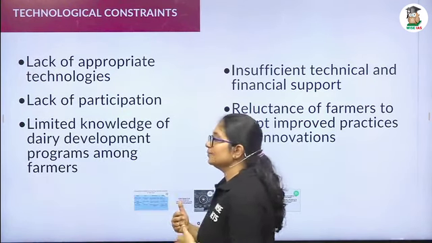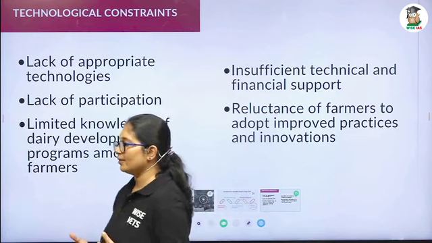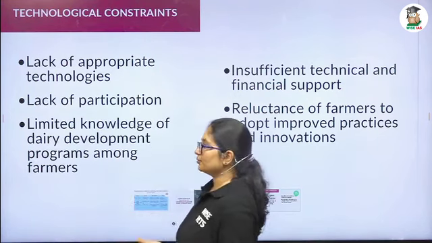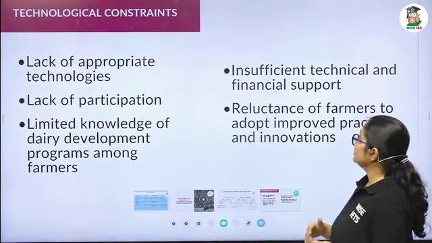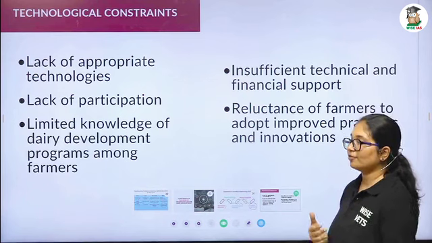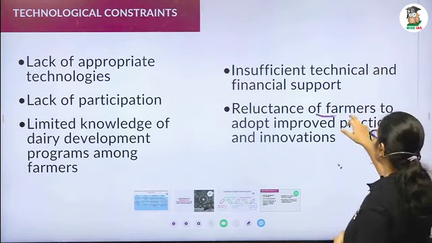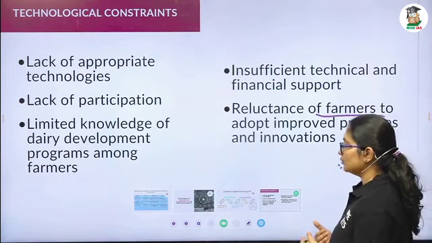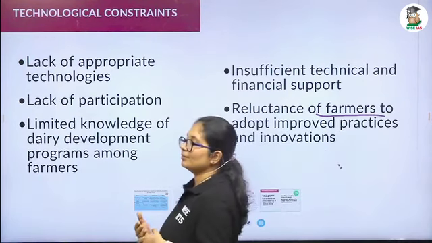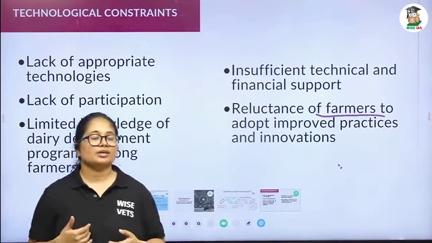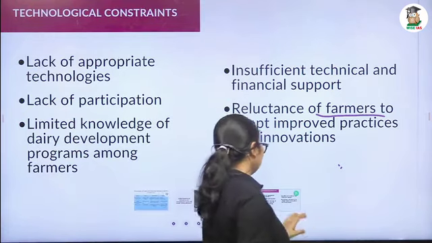Third, the limited knowledge of dairy development among farmers. Fourth, insufficient technical and financial support from the government sector. And the fifth is the reluctance of farmers to adopt or improve new technology. Most of the time, farmers will be reluctant or skeptical to adopt new technology.